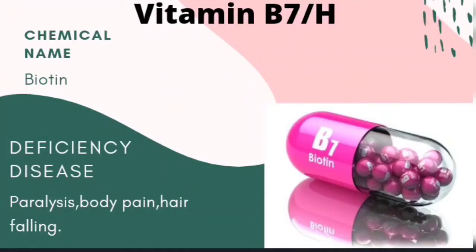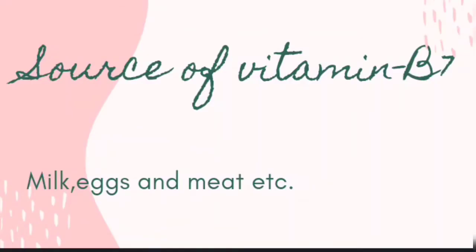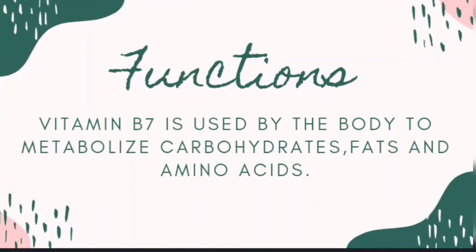Now vitamin B7 or H. The chemical name of vitamin B7 is biotin. The deficiency disease: it causes paralysis, body pain, hair falling, etc. Now the sources of vitamin B7 are milk, eggs and meat, etc. Now the functions of vitamin B7. Vitamin B7 is used by the body to metabolize carbohydrates, fats and amino acids.